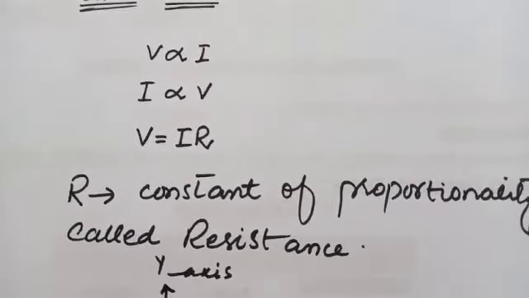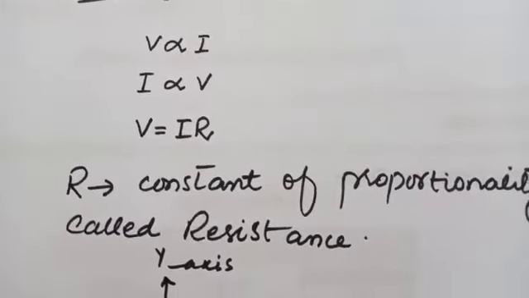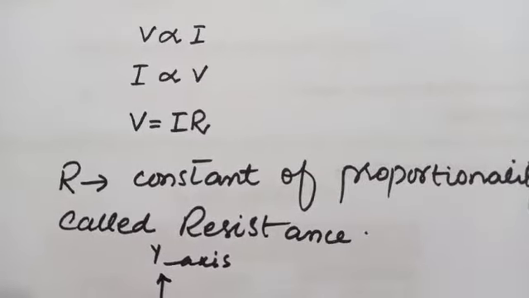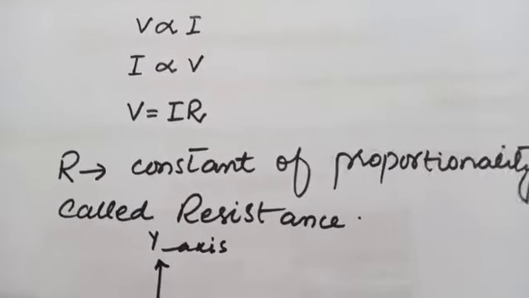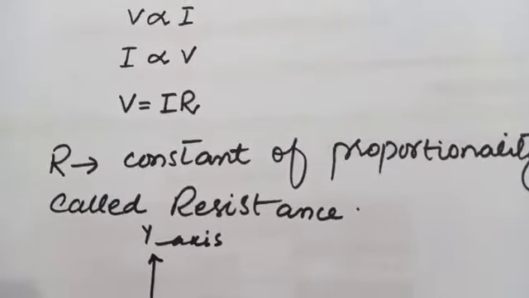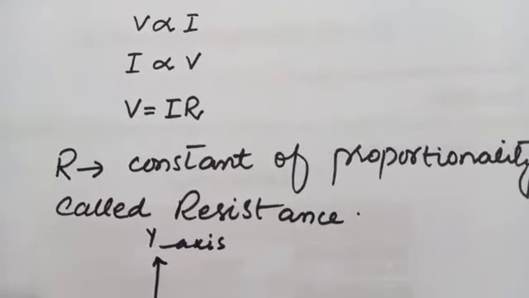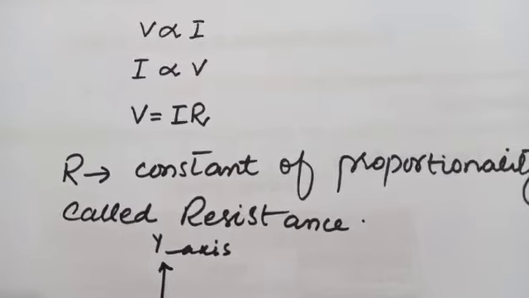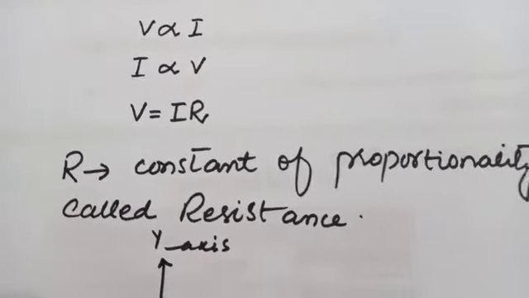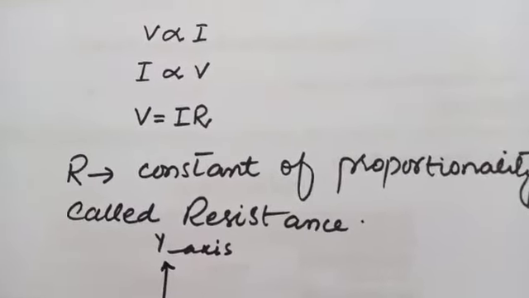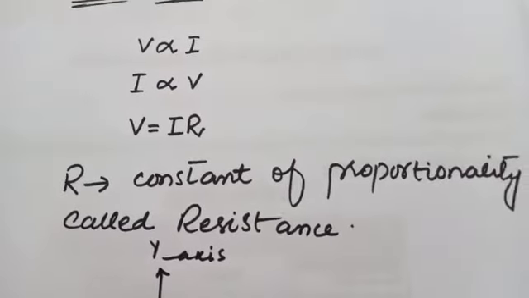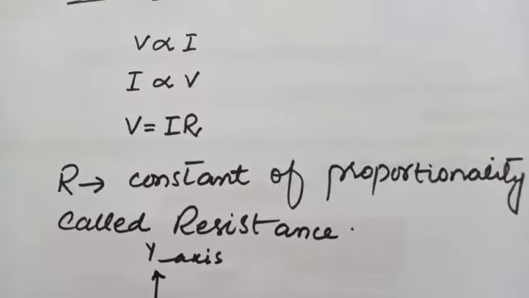We take different values of potential difference, voltage and current. By plotting the graph between potential difference and current, this will be a straight line.